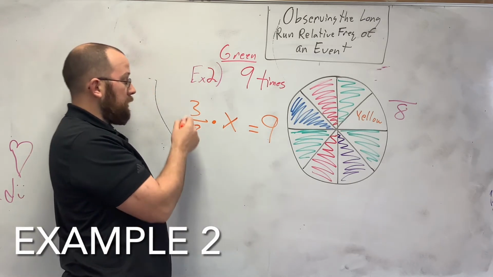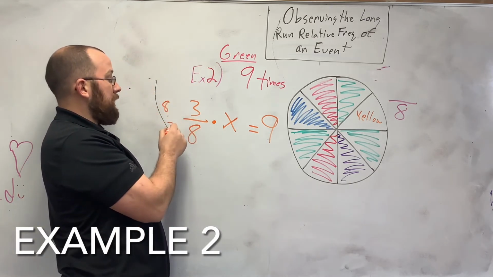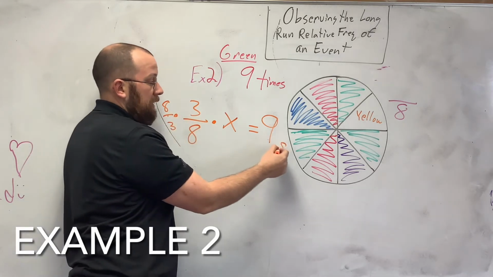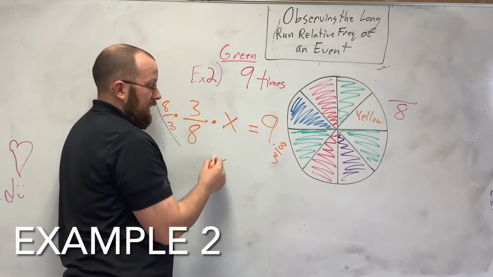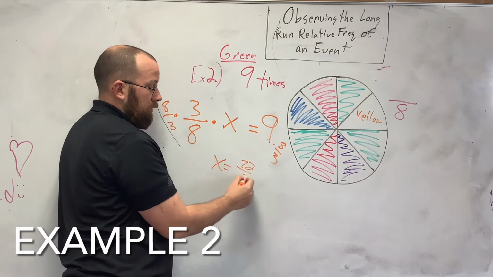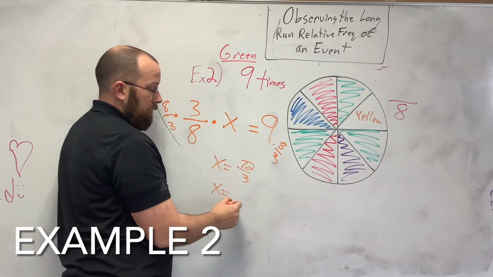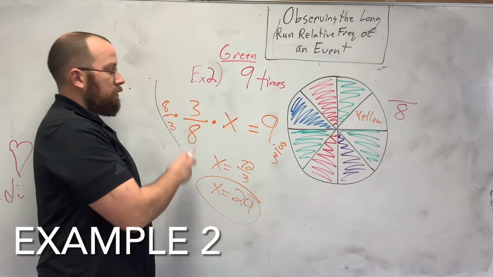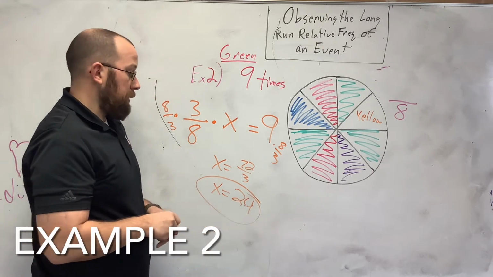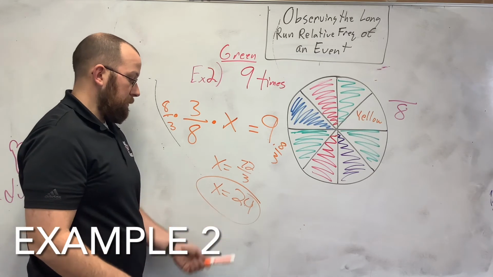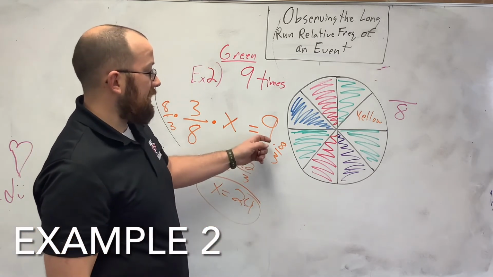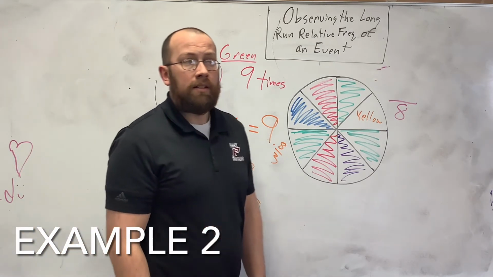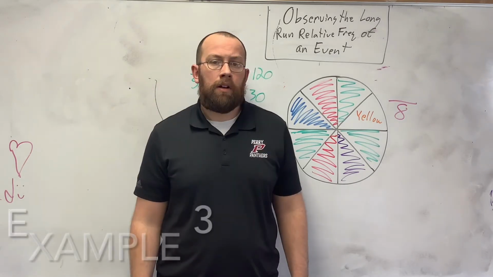To get rid of this, multiply by 8/3, and I get x equals 72 over 3, which simplifies down to x equals 24. So it's all about setting it up right and knowing the probability. He expects to spin 24 times to get 9 greens.